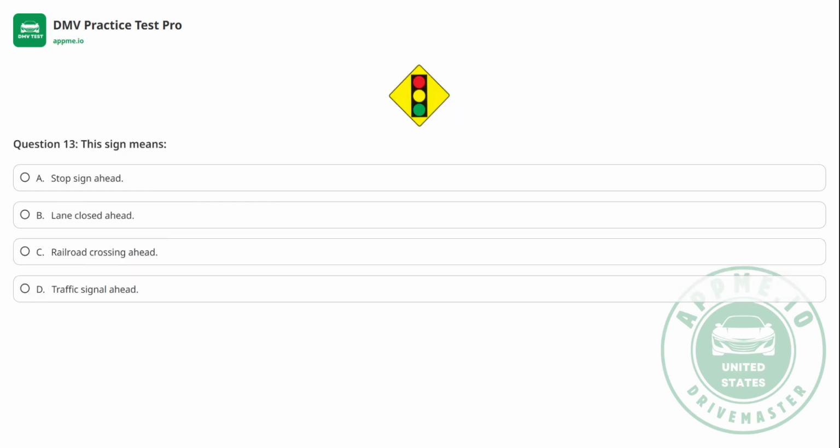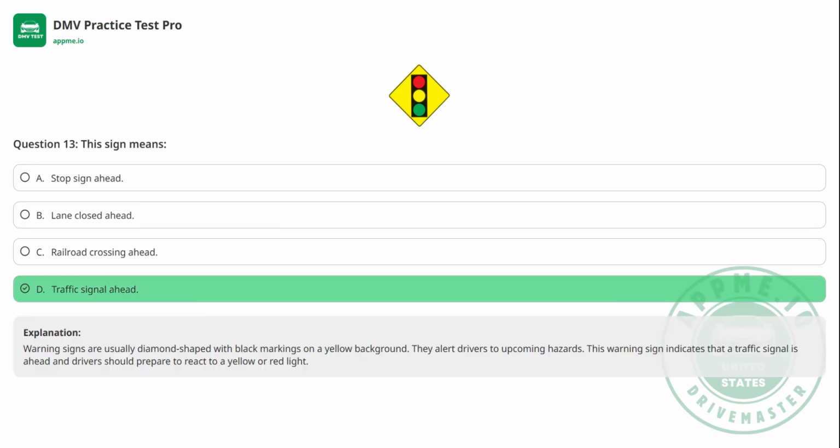Question 13. This sign means A. Stop sign ahead. B. Lane closed ahead. C. Railroad crossing ahead. D. Traffic signal ahead. The correct answer is D.